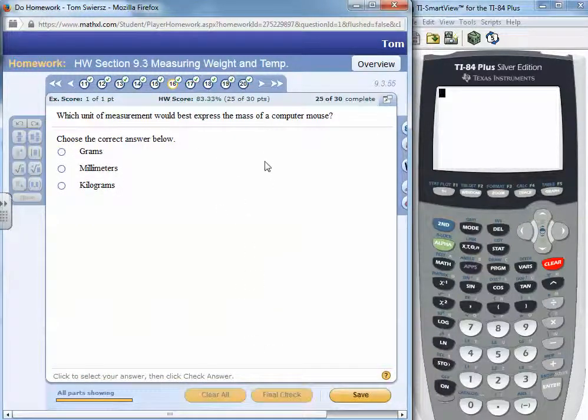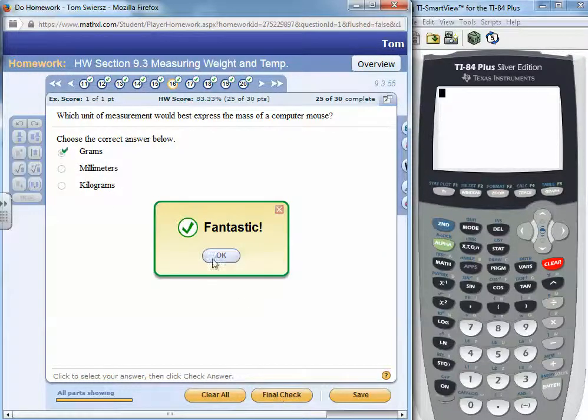What measurement would express the mass of a computer mouse? A computer mouse is fairly light, but a gram is only the weight of a paper clip, so several paper clips would make up a computer mouse, and that would make sense. Millimeters is a length, so that doesn't make sense. And 1 kilogram is a couple of pounds, and a mouse doesn't weigh that much. So the most appropriate would be a gram.